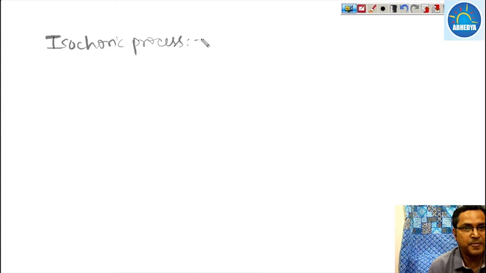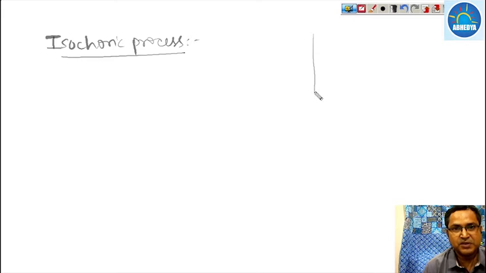So the first process is the isochoric process. What is an isochoric process? An isochoric process is a process in which the volume remains constant. This is our PV diagram.